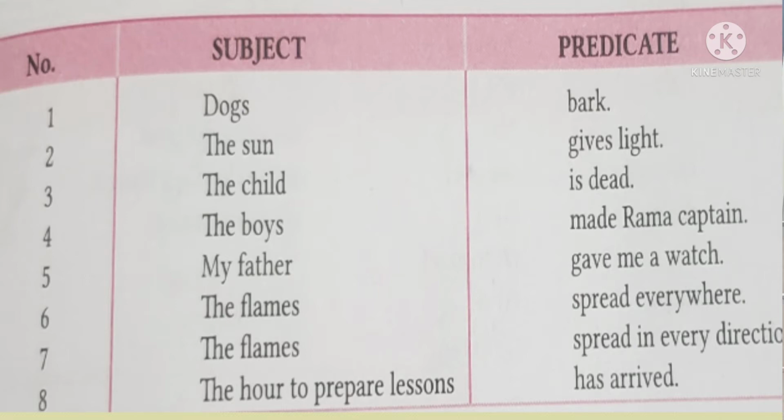Next, the flames spread in every direction. So what spread here? The flames. And what happened to the flames? They spread in every direction. Next example, the hour to prepare lessons has arrived. So what has arrived here? The hour to prepare lessons. And what happened to the hour to prepare lessons? It has arrived. So that will be the predicate.